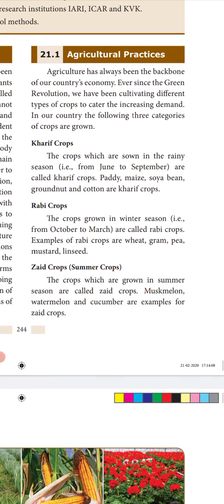Agriculture is a great economy of our country, and during the Green Revolution, they concentrated on cultivating different types of crops to cater to the needs of the large population of our country. According to the seasons, three kinds of crops were cultivated. What are they? Kharif crops, Rabi crops, and Zaid crops.